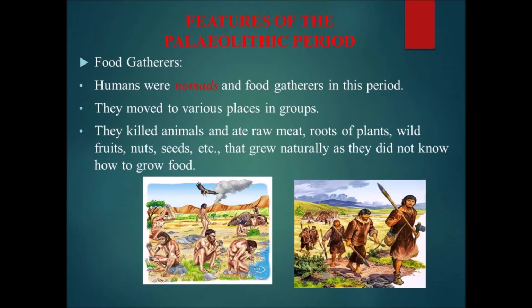Features of the Paleolithic period. Humans were nomads and food gatherers in this period. We already learned that nomads were people who moved from place to place in search of food. They moved in groups to various places. They killed animals and ate raw meat since they didn't know how to grow food. Also, they ate naturally grown food like roots of plants, wild fruits, nuts, seeds, etc.